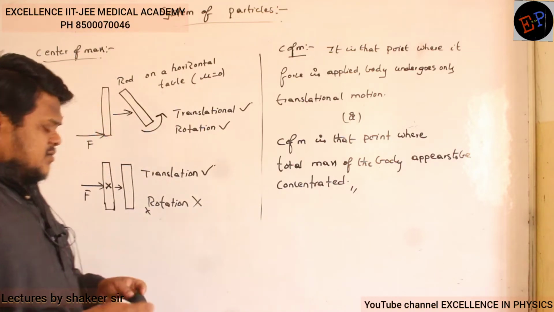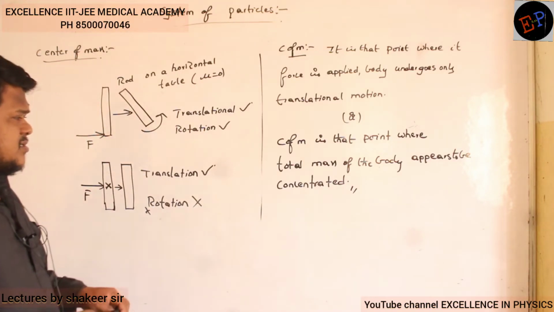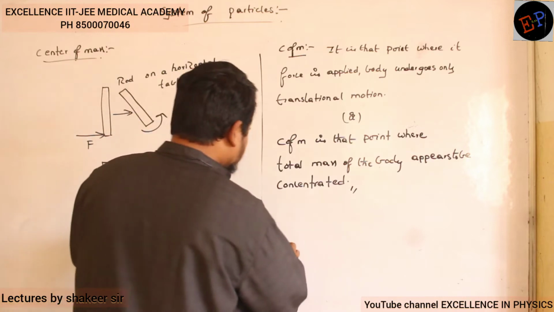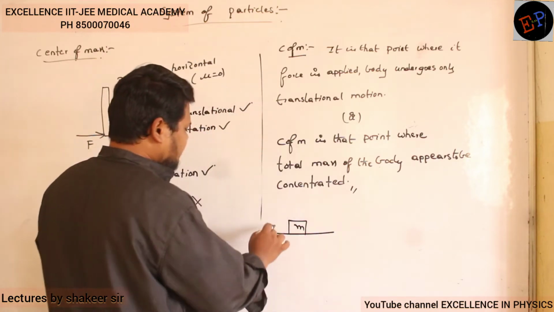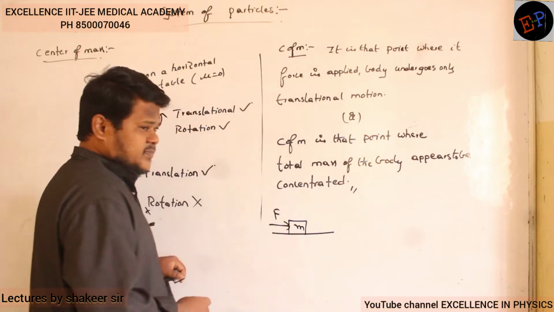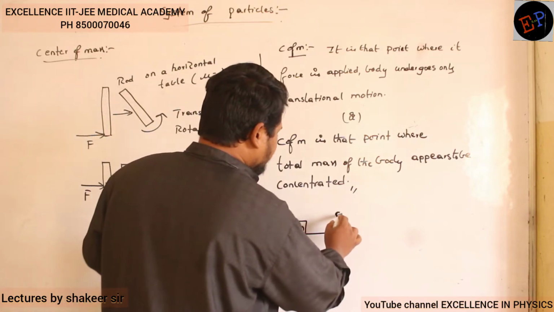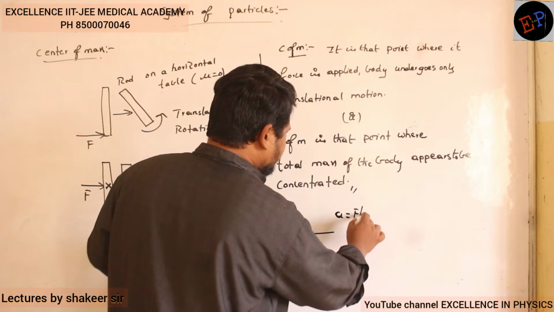Now in Newton's laws, we have studied some forces. For example, this is the mass of the body, and we are applying force like this. Then we understood how much acceleration is produced: a equals F by m.